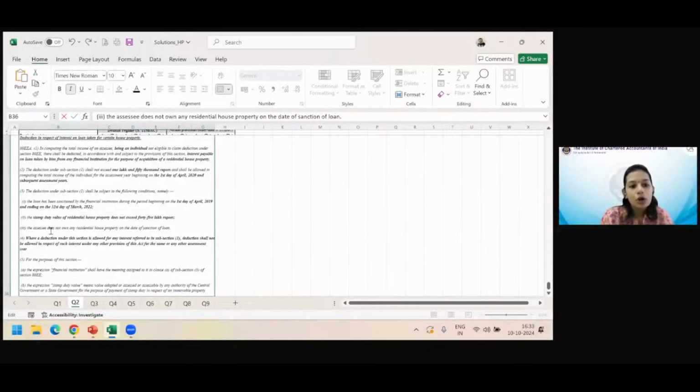And you should not own any residential house property on the day of sanction of the loan. So when you got this loan, you should not own anything else.